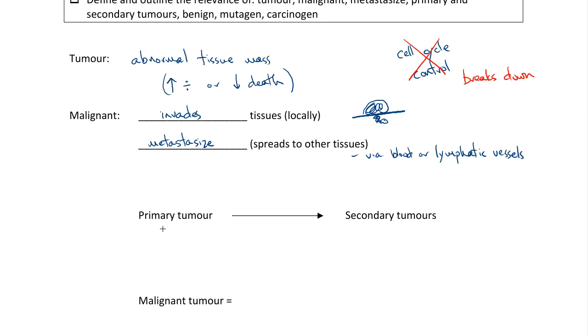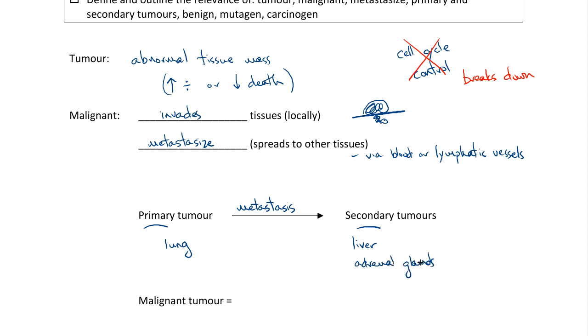The first malignant tumor to arise is called the primary tumor, and then when it spreads, when it metastasizes, and the noun for the process of metastasizing is metastasis, after metastasis there are secondary tumors, tumors in other organs that have arisen from the spread of the primary tumor. For example, you might have a lung cancer, and then secondary tumors arise in places like the liver, the adrenal glands, or the bones.